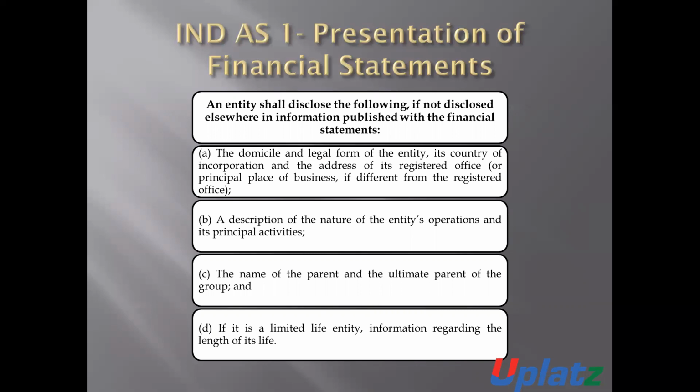Number one is the domicile and the legal form of the entity, its country of incorporation and the address of its registered office. The description of the nature of the entity's operations and its principal activities.